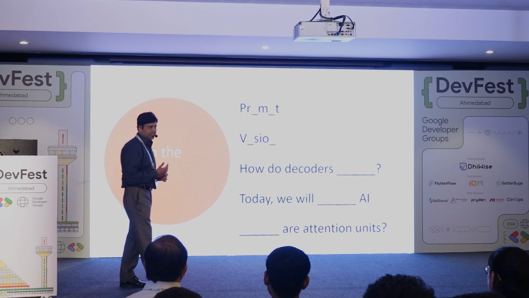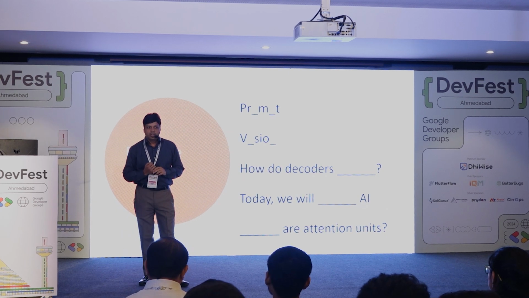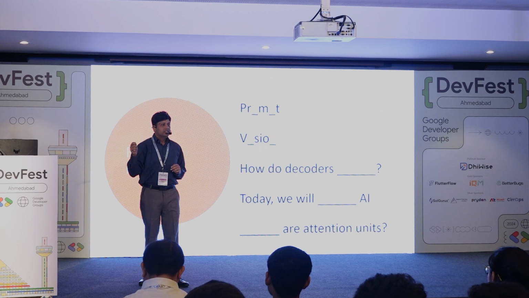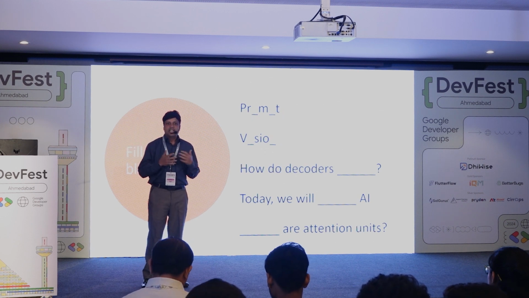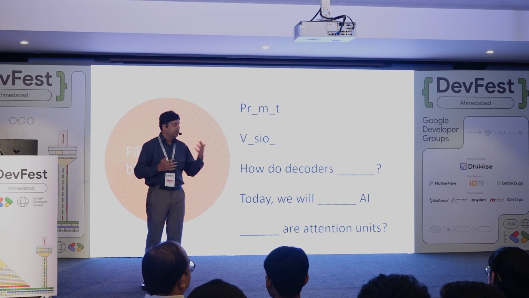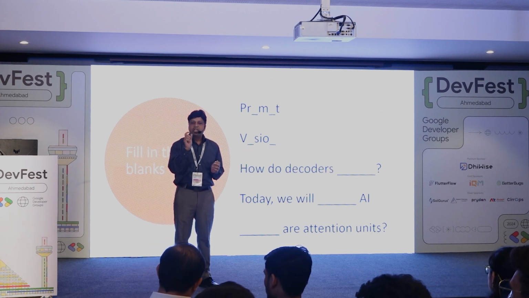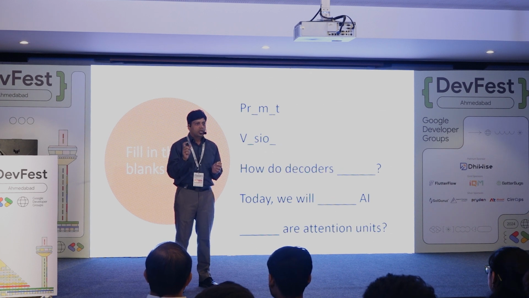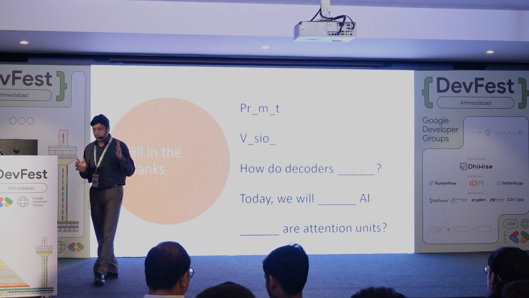What are attention units? So the reason behind doing this exercise was the way you were thinking. ChatGPT also does the same. It may look like that ChatGPT can do multiple stuff. It can write poetry, it can write code, but at its core, it's only predicting the next word or the missing word. That's it. Based on probability, it's only predicting the next word and the missing word. So this is what ChatGPT or large language models do.